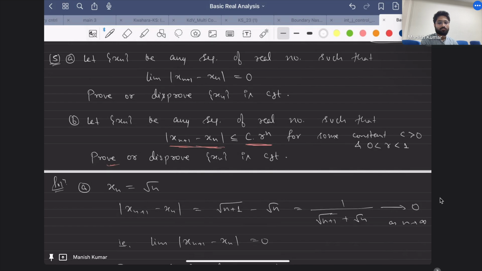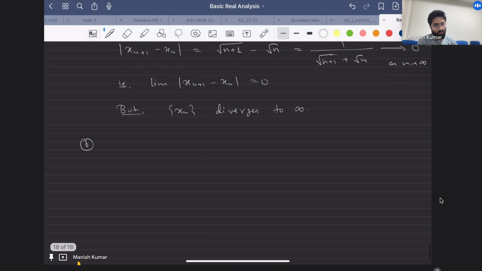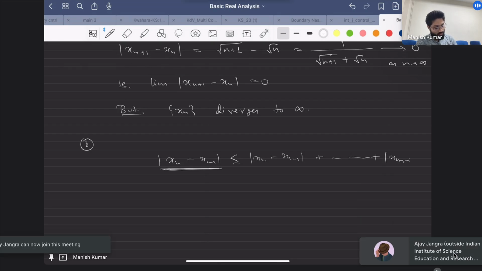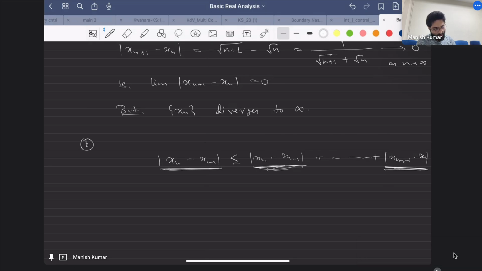Because in a Cauchy sequence I need to find a difference between this kind of terms, and I can do it in this way: xn minus xn minus 1 plus, like this, at last xn plus 1 minus xn, and I know estimates on these terms. So using the estimates of these terms, can I conclude that this is also small? That's the goal.